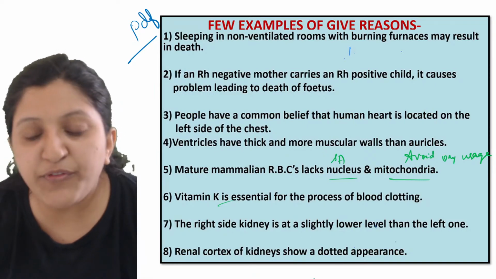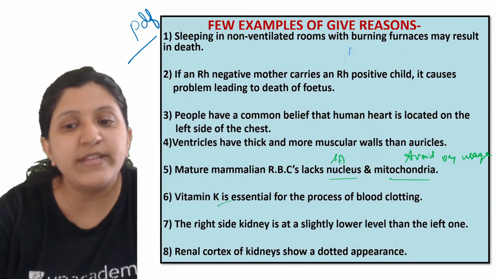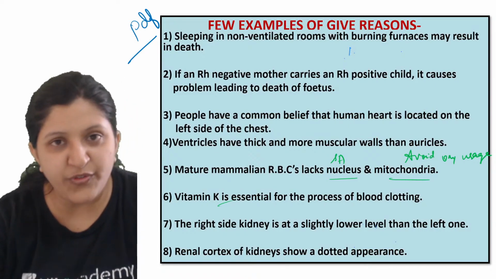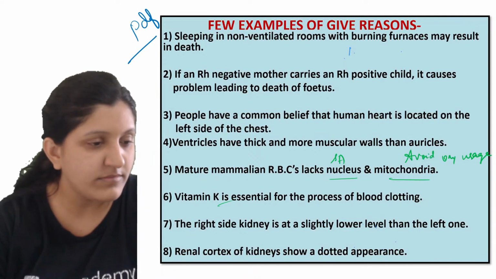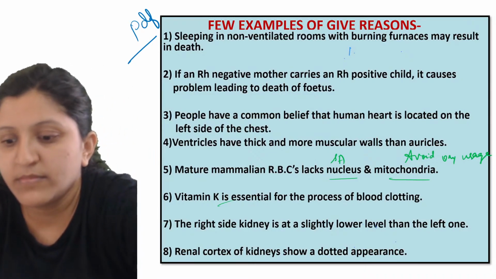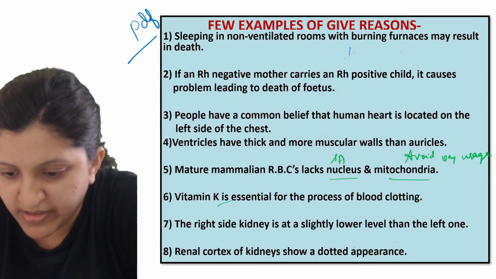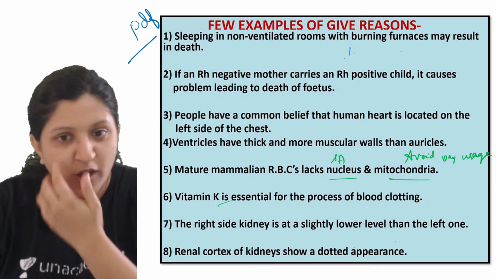Okay, so the right side kidney is at a slightly lower level than the left one. Then the renal cortex of the kidney shows a dotted appearance. So what is the reason for the renal cortex of a kidney to be seen as a dotted appearance? Okay, anyway, so the renal cortex of the kidney shows a dotted appearance.